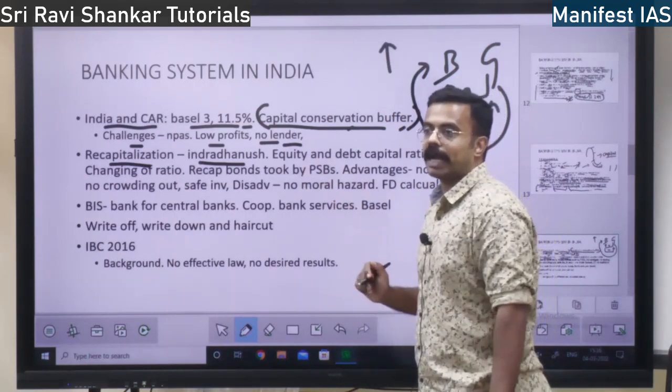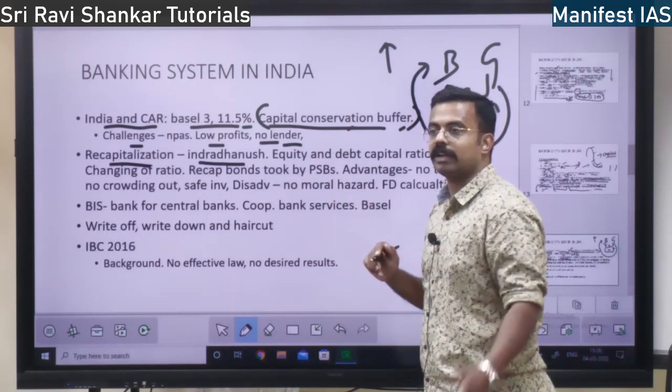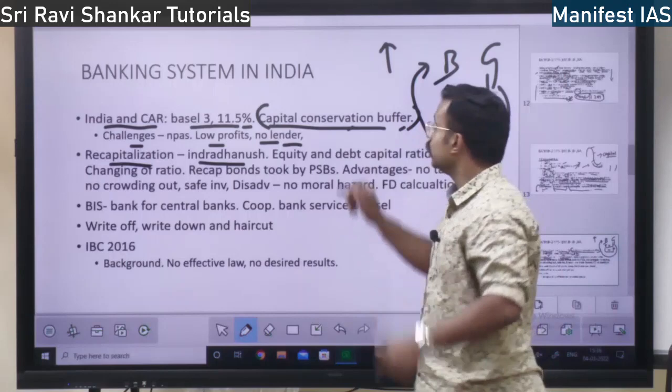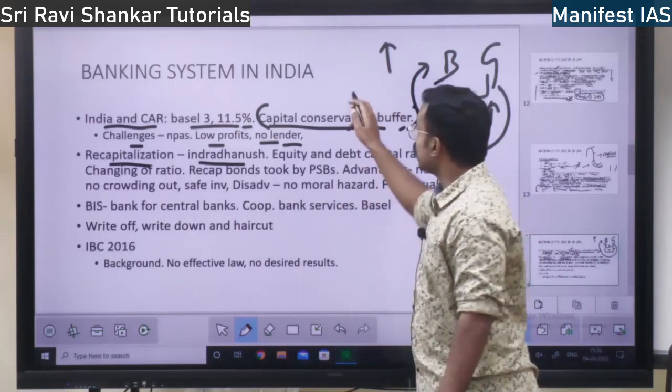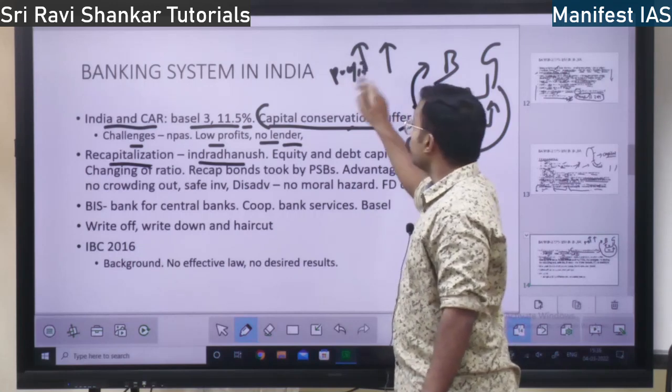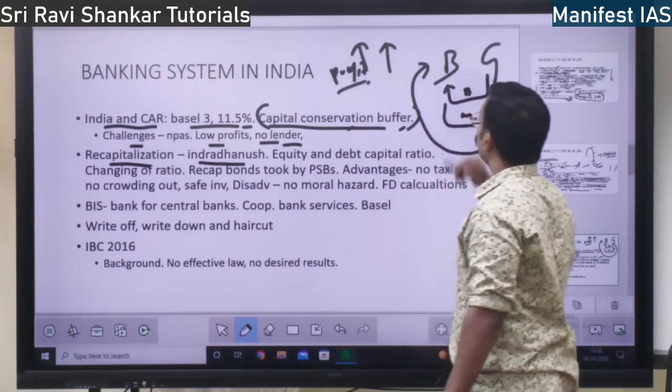Everybody will start taking bank shares because government has invested. When government invests in a bank, it increases the confidence in the market. The share price will go up. When share price goes up, profit of the banks will increase. Not only profit here, but also